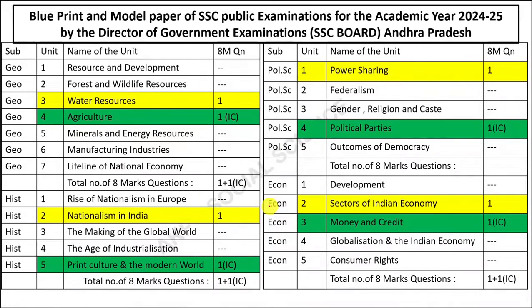So these are very important topics where you have to give more importance. They are 8 mark question topics. One is geography, 3rd lesson, and geography 4th lesson. One will be the regular, the other one will be the internal choice to it. From history, lesson number 2 and lesson number 5. One is regular, the other one is the internal choice. From political science, you have to look after lesson number 1 and lesson number 4. And from economics, you have to read lesson number 2 and lesson number 4, and lesson number 3 for 8 mark questions.